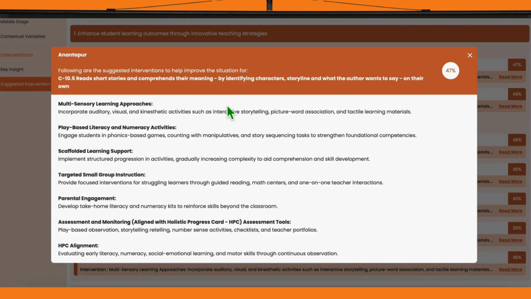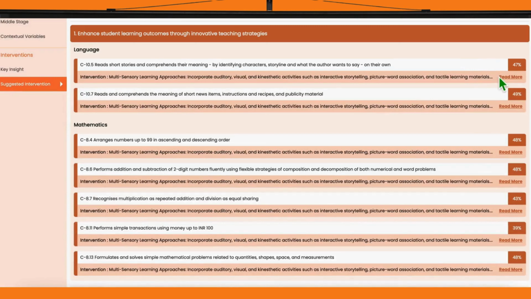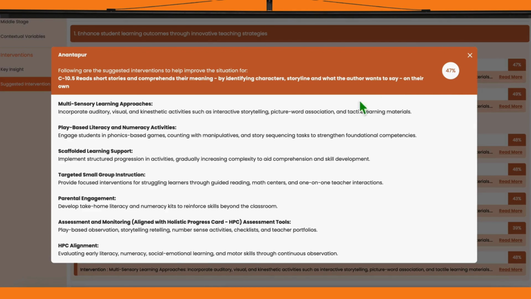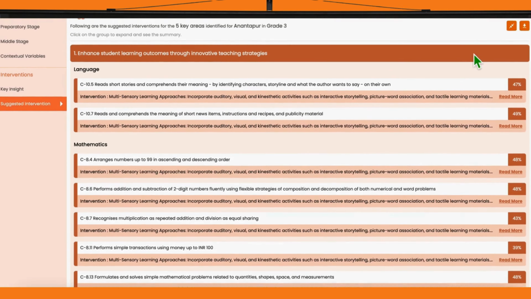Each intervention is clearly mapped to its related competency, making it easier for educators to take focused action. You can click Read More to view detailed guidance on how to implement the strategy in real classrooms. This approach helps ensure every district gets not just a diagnosis but a direction forward.